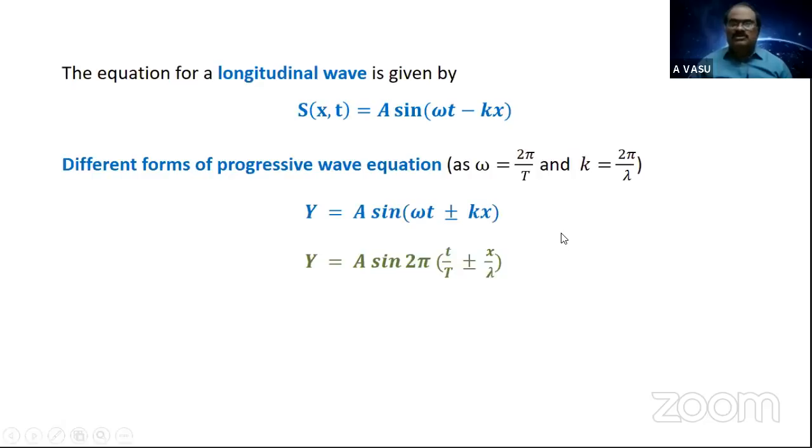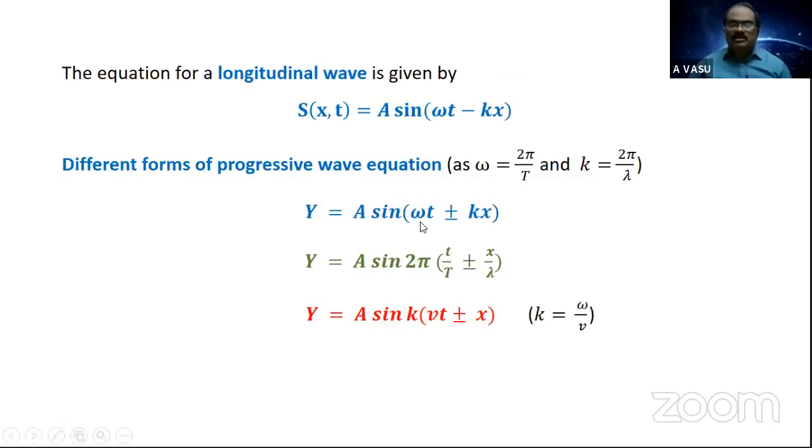Next, instead of taking 2 pi common, if I take k common directly, as the propagation constant k can also be expressed as omega by v, then what remains? Again, you have to simplify. From the first equation, you have to get this: y equals a sine k. If I take k common, what remains here is omega t by k. Is there any k term?